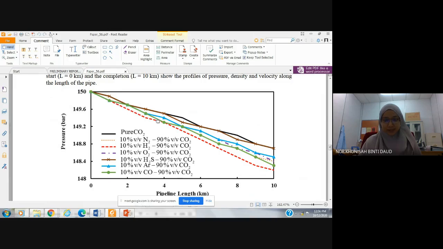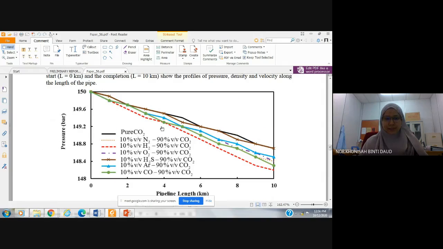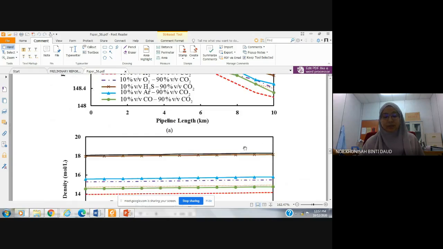The red line represents the pressure drop along the pipe for binary mixture of hydrogen and carbon dioxide. As we can see in this figure, hydrogen gives the highest impact in terms of pressure reduction in the pipeline compared to other carbon dioxide streams.